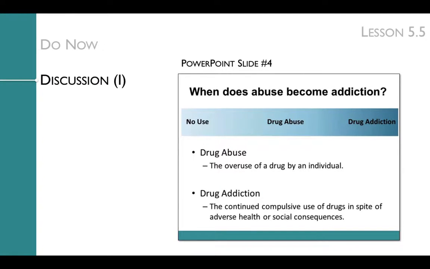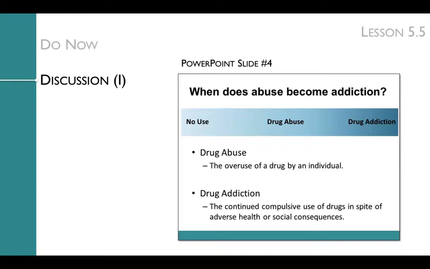This slide is animated so you can lead your students to the idea that drug abuse and addiction are on a spectrum, and a drug user is likely not aware of when he or she is passing through the different stages. In addition to transitioning to more serious forms of use, drug users can also transition backwards from addiction to abuse, although this is less likely without intervention.